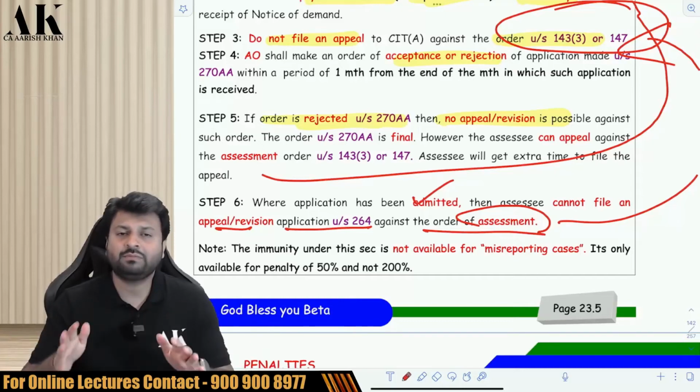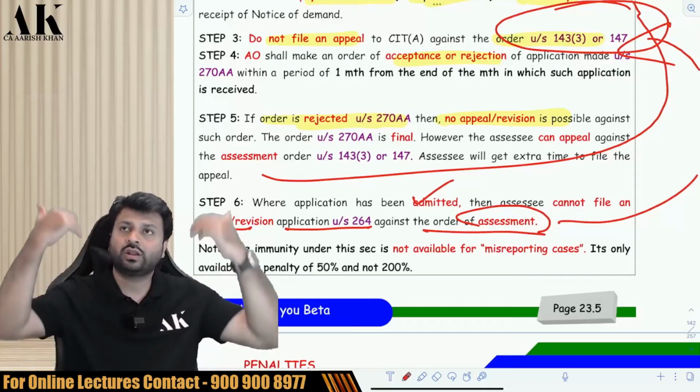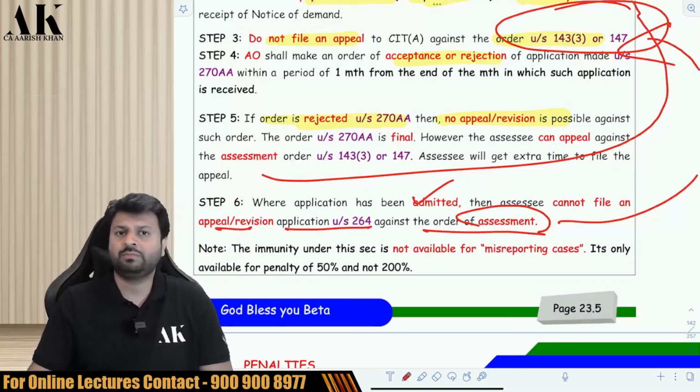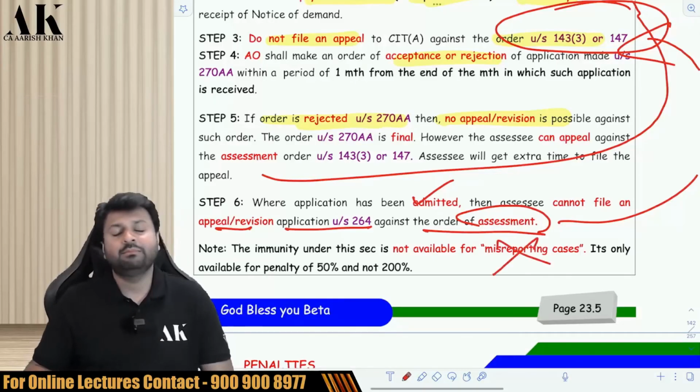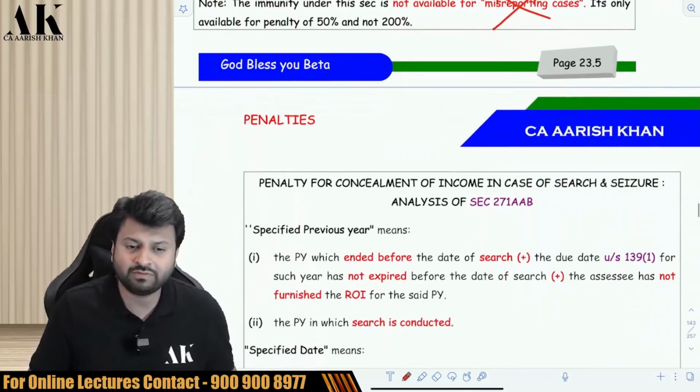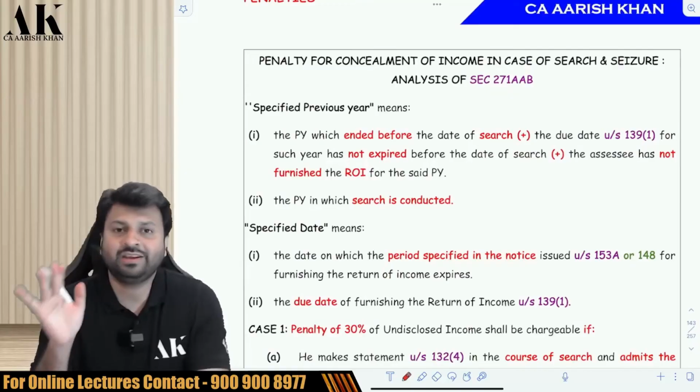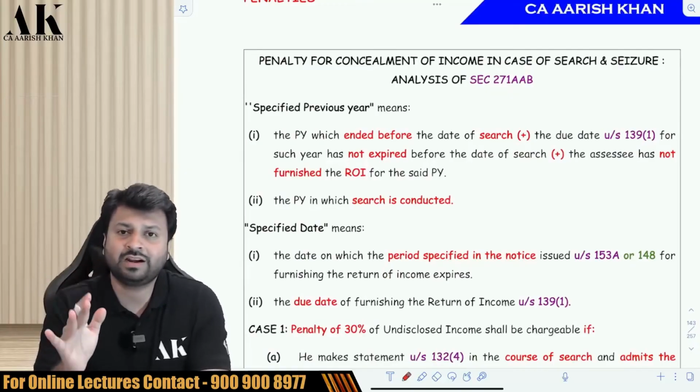He will waive your penalty, he will waive your prosecution, and in that case, you also cannot go and appeal against the original assessment order. Now be very careful. He will only waive your penalty of normal cases, that is 50% cases. He will not waive your penalty under this section of 200% cases. Misreporting cases cannot be waived by AO. Under this section, AO does not have the power to waive your penalty of misreporting. He only has the power to waive your penalty of underreporting.